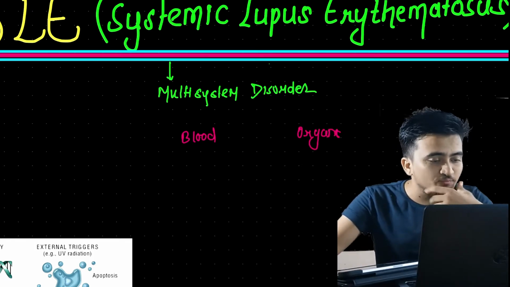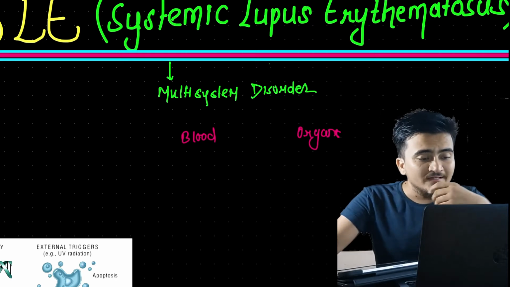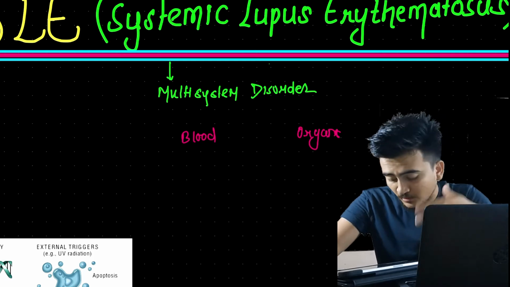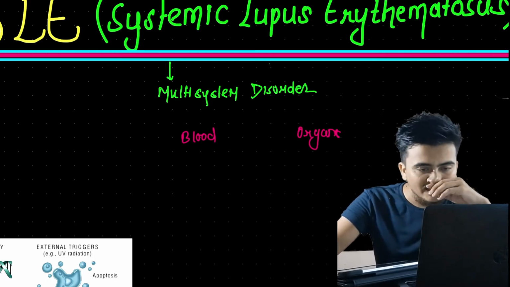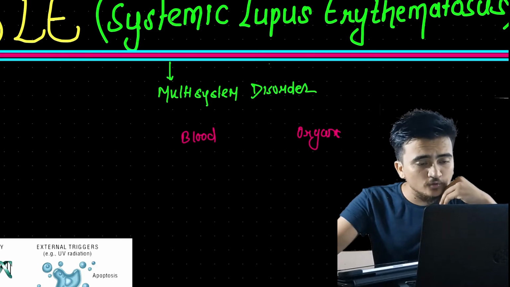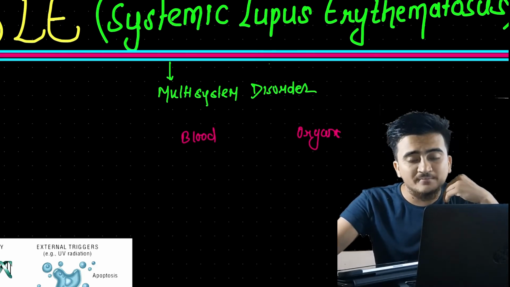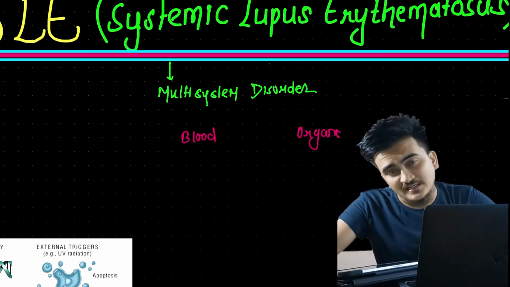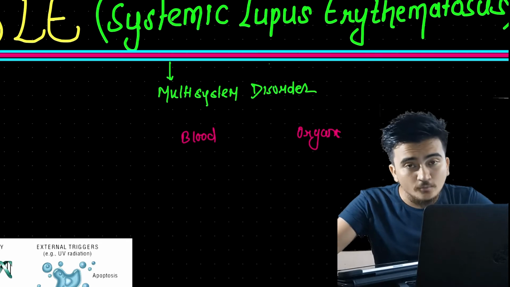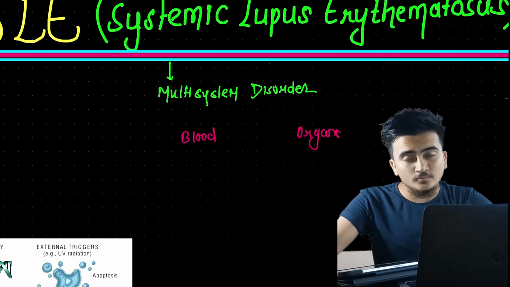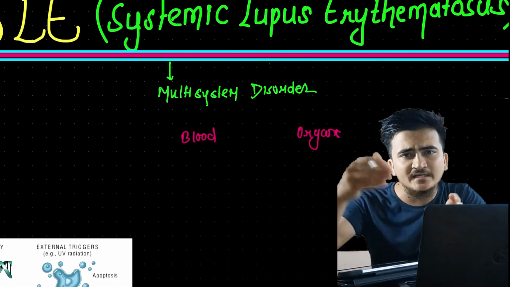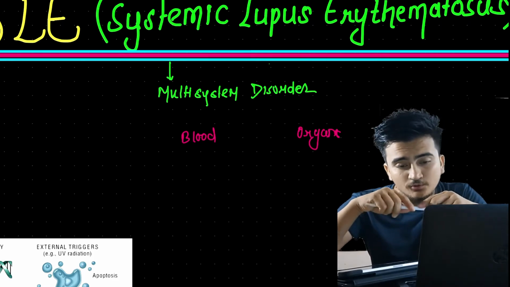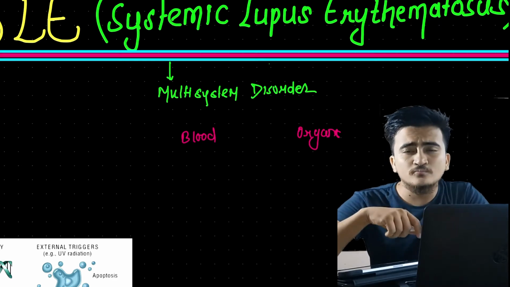What will happen here is, when we have autoantibodies in this patient, these autoantibodies are going to cause damage in blood cells and also in organs, right? Now talking about blood cells, these autoantibodies are going to damage blood cells, which will eventually cause autoimmune hemolytic anemia, similarly autoimmune leukopenia, autoimmune thrombocytopenia, right? If autoantibodies are produced against RBC, then obviously autoimmune hemolytic anemia; similarly, against WBC, leukopenia; and against platelets, thrombocytopenia.